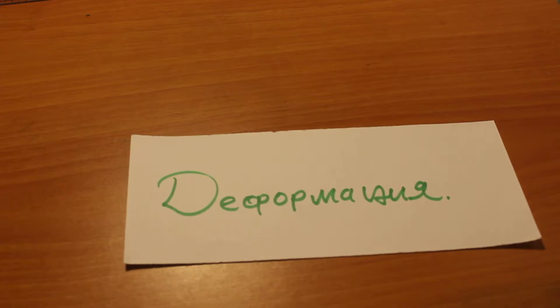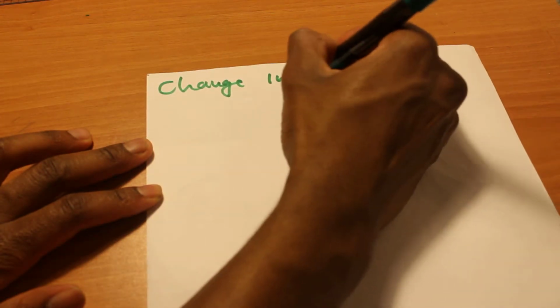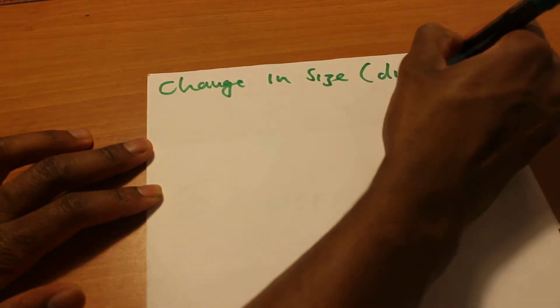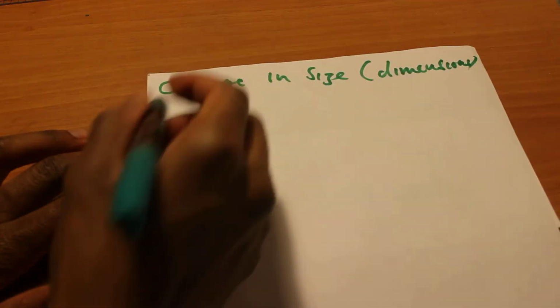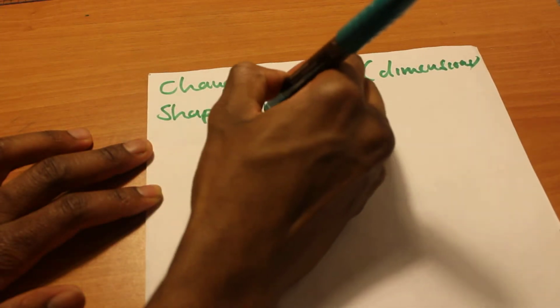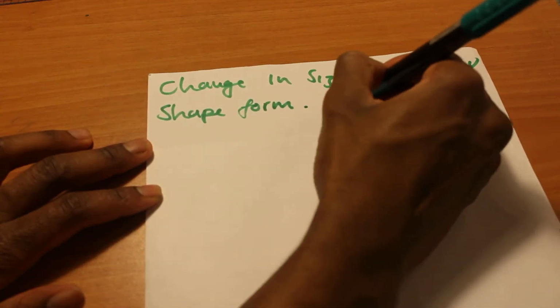So basically, if you remember, we've discussed deformation throughout most of our videos. We said deformation is defined as the change in size. When we talk of size, we're talking of dimensions, or a change in the shape or form of an object when it has been exposed to a certain load.